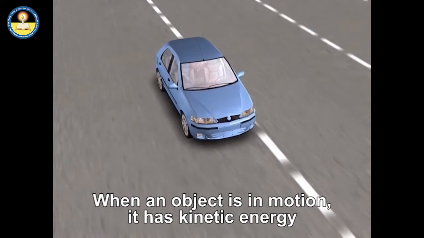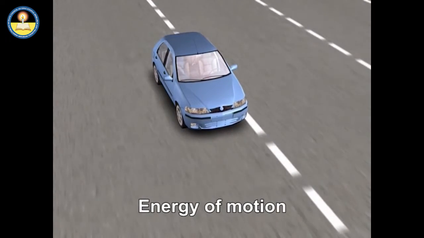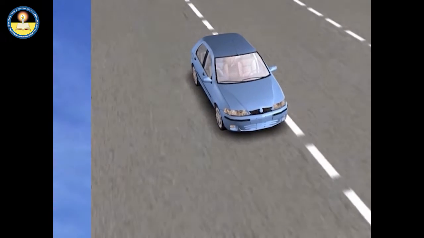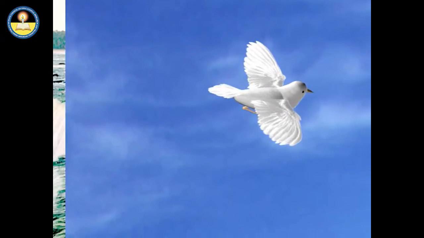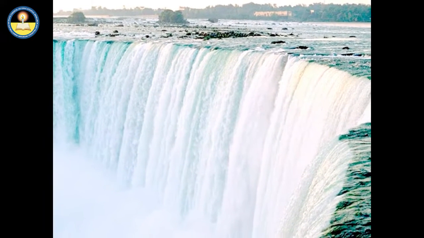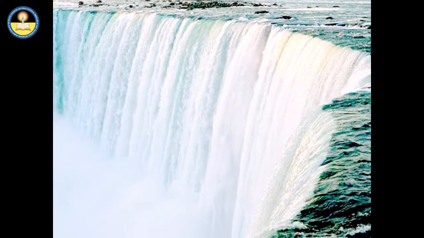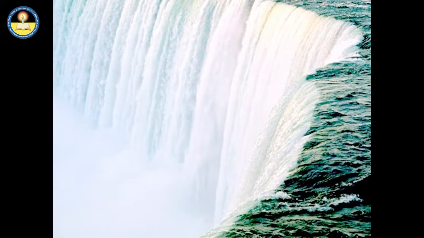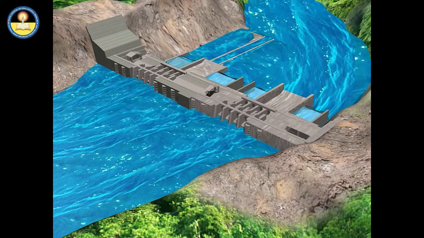It has kinetic energy that is also known as energy of motion. For example, a moving car or a flying bird. When an object is at some position, it has potential energy that is also known as energy of position. For example, water at the top of a waterfall or stored water in a dam.